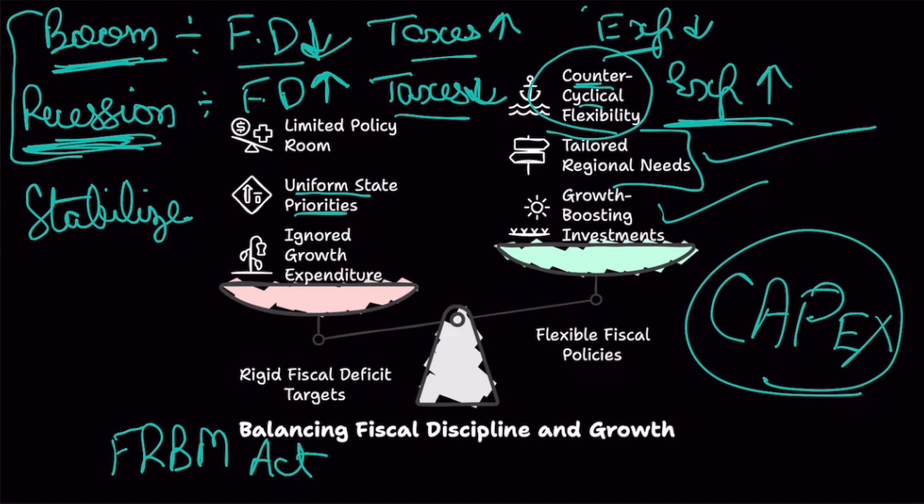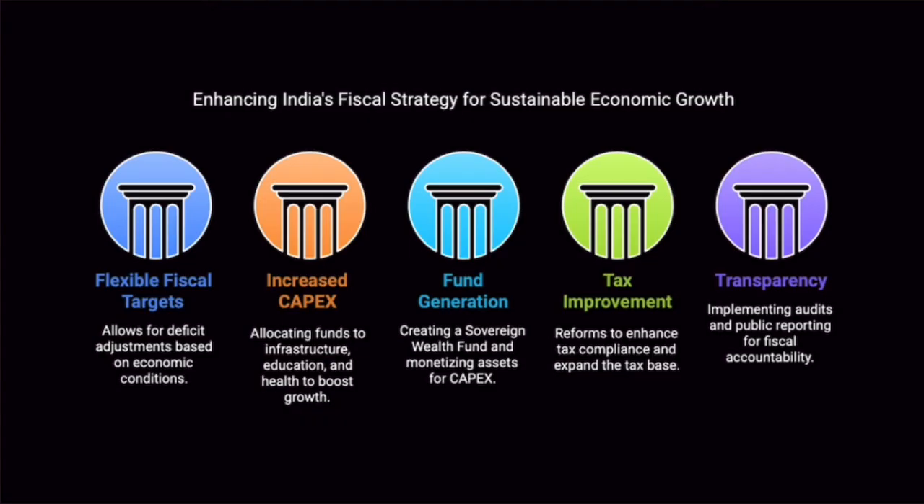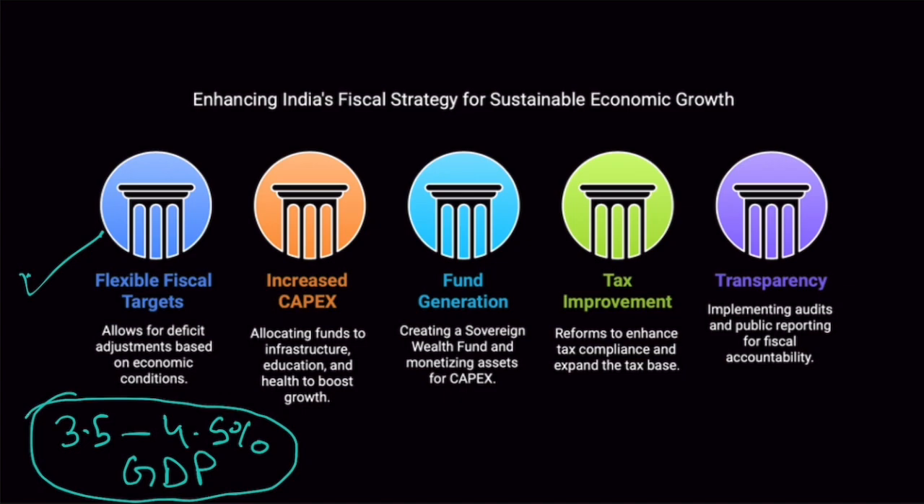So what is the way forward? What should we do? There are 5 things that we can do. First of all, make your fiscal deficit targets flexible, like in USA. India should not go for 3% rigid fiscal deficit target. India should be 3.5 to 4.5% of GDP. This should be your range. And you should basically choose your fiscal deficit within this range as per your needs. Then you need to increase your capital expenditure, allocating funds to infrastructure, education, and health to boost growth. Reduce your revenue expenditure and increase your capital expenditure.